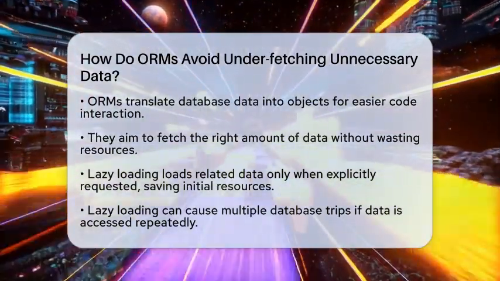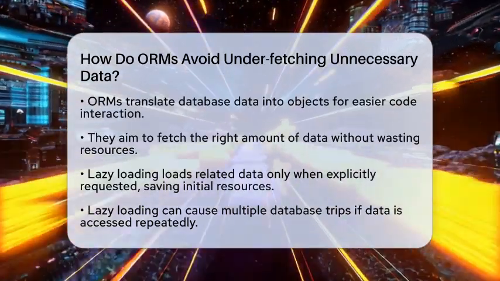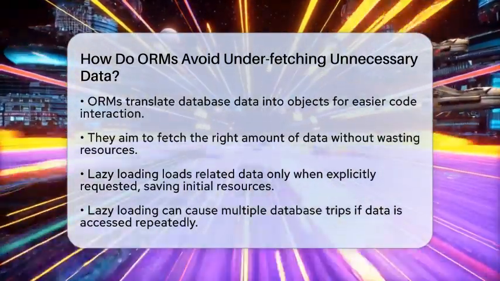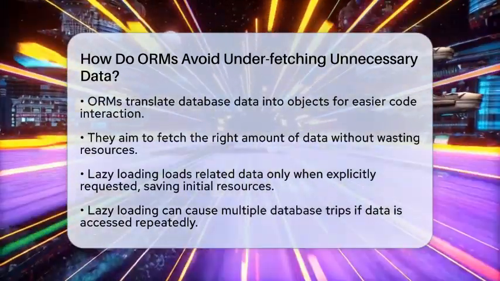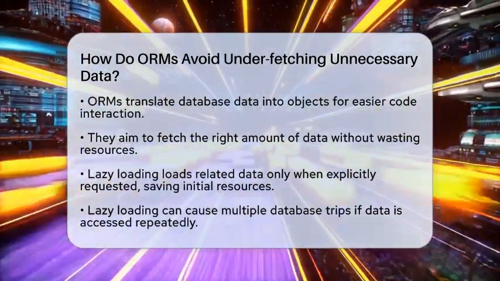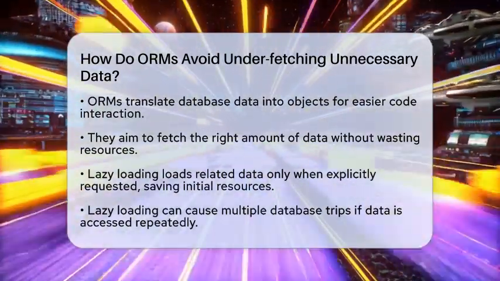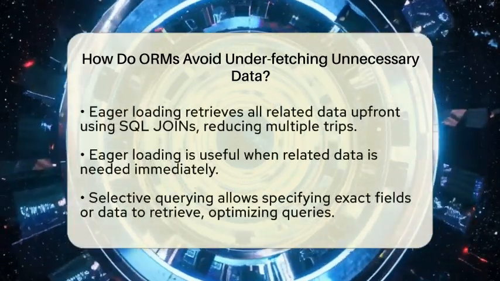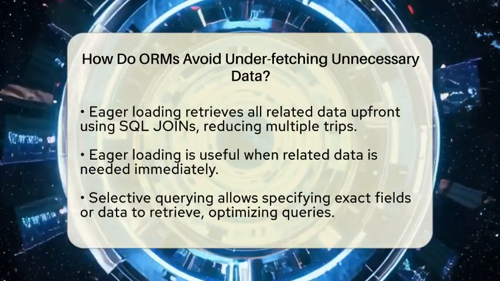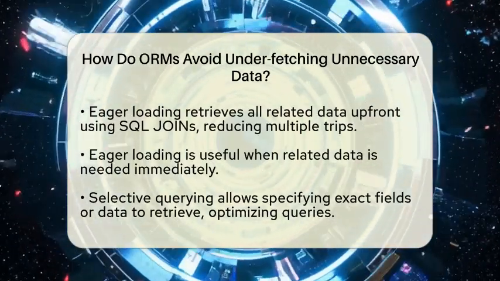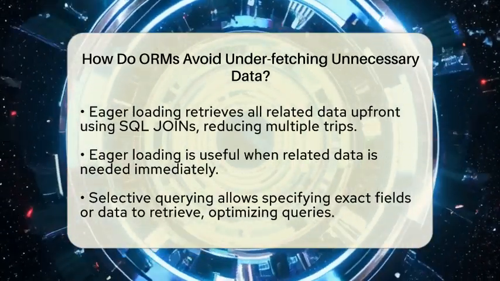That's where strategies like lazy loading, eager loading, and selective querying come into play. Lazy loading is like waiting to buy only what you need at the store. It keeps related data from loading until you actually ask for it. For example, if you have a user object with related orders, the orders won't load until you specifically access them in your code. This saves resources if you don't need the orders right away. But if you do need them often, lazy loading can cause multiple trips to the database, which isn't ideal.